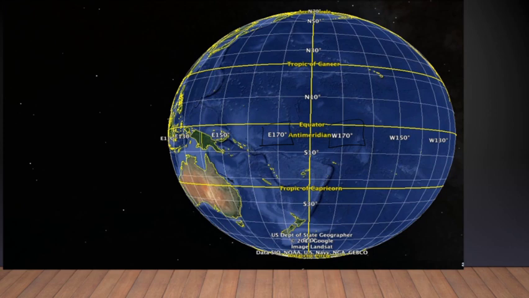After these two meridians, we have only one line, and the meridian that is 180 degree east and 180 degree west will be the same line. Hence, there are 180 meridians towards the east of the prime meridian and 180 meridians towards the west of the prime meridian.